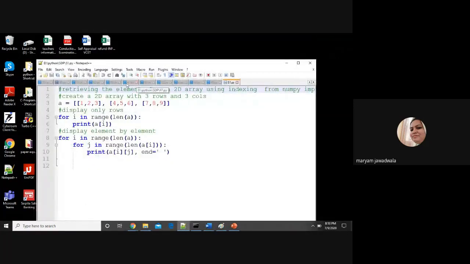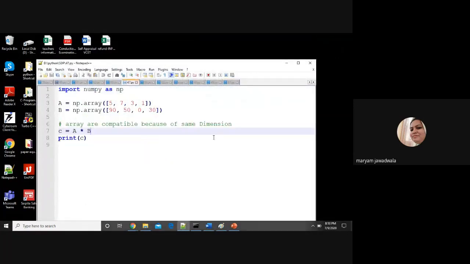And the name of the program is 47.py. So here I'm importing the numpy module. I declare one array A, and B. So A and B both are one dimensional arrays, 1D arrays, and both are compatible, right? Four elements are present in each array, 1 row 4 columns, 1 row 4 columns. So we can apply any arithmetic operation easily over here, right?